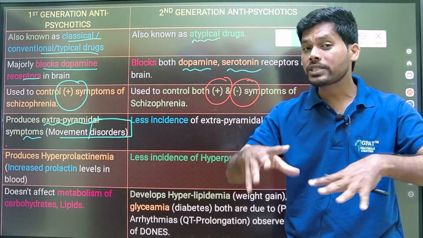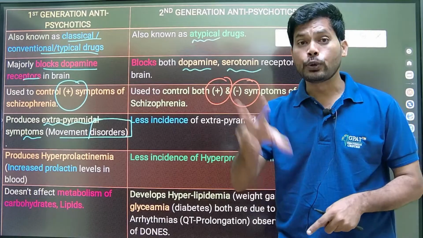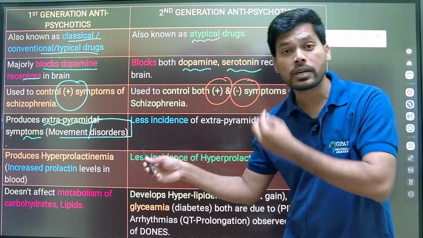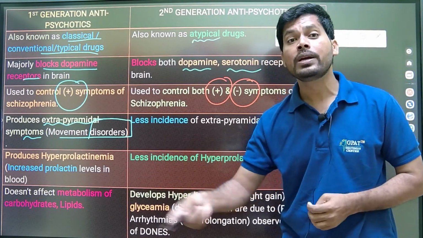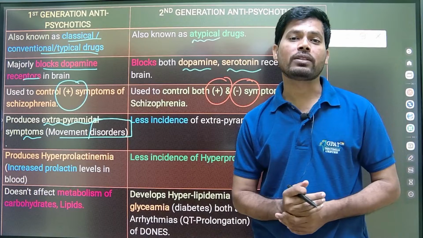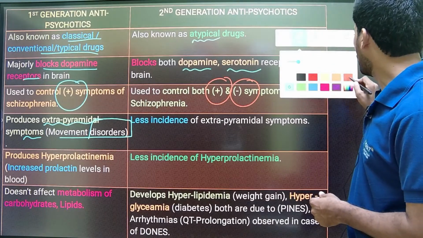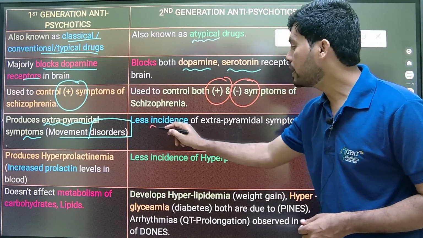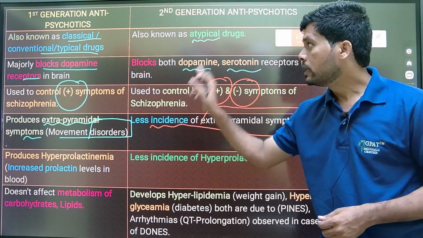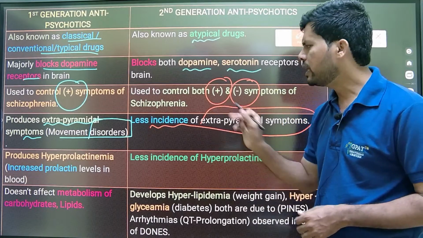Decreased body movement is one of the characteristic features of Parkinsonism, a neurodegenerative movement disorder due to decreasing dopamine levels. The extrapyramidal symptom, nothing but Parkinsonism, is because of blocking of dopamine function by antipsychotics in the nigrostriatal pathway. But when coming to second generation, these have less chance of extrapyramidal symptoms like Parkinsonism, a movement disorder, because these drugs do not interfere with the dopamine activity in the nigrostriatal pathway. Very less chance. Okay.